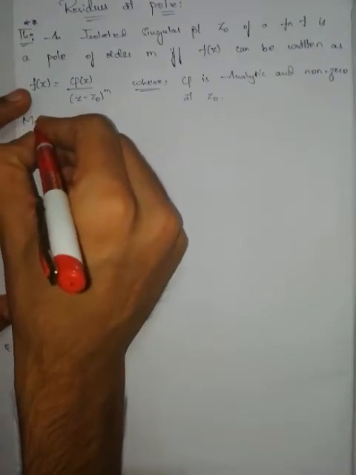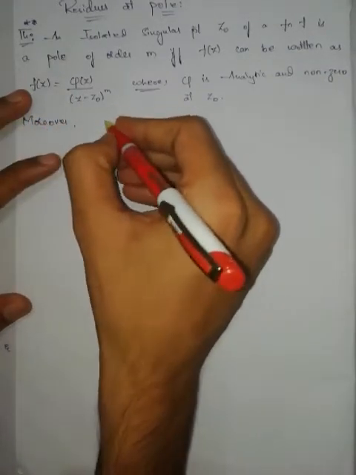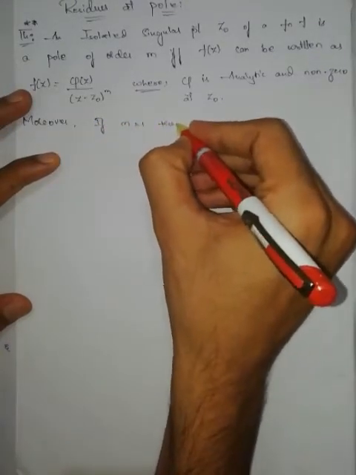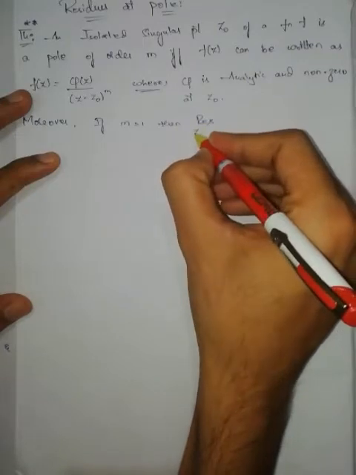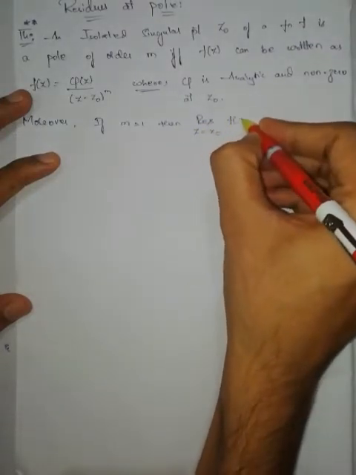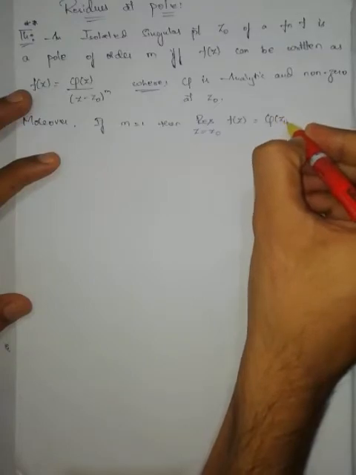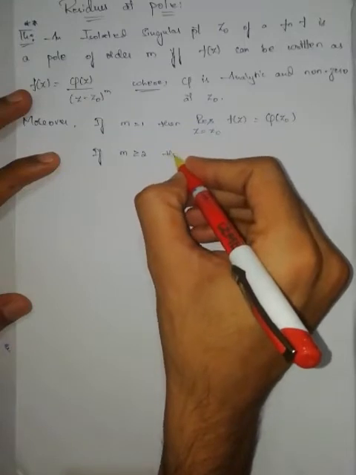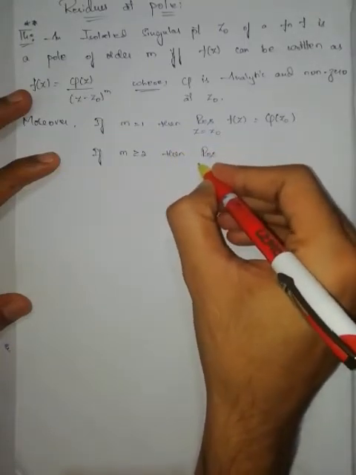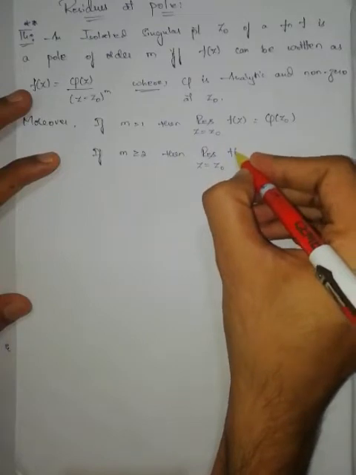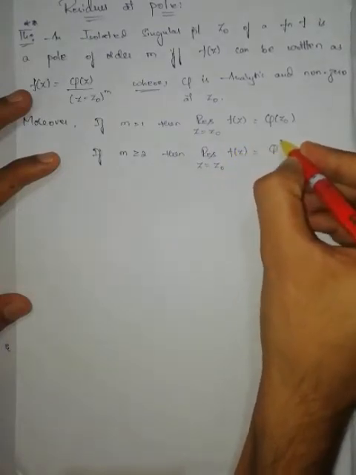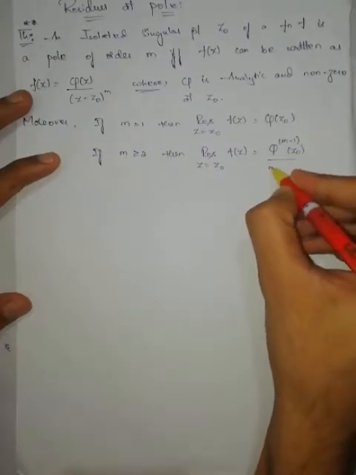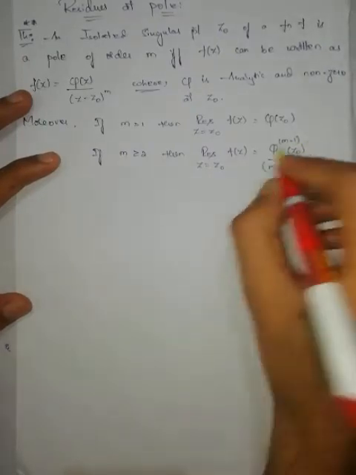Moreover, if m is equal to 1, then the residue at z equal to z0 of f of z is nothing but phi of z0. If m is greater than or equal to 2, then the residue at z equal to z0 of f of z is equal to the (m minus 1)th derivative of phi at z0 divided by (m minus 1) factorial.